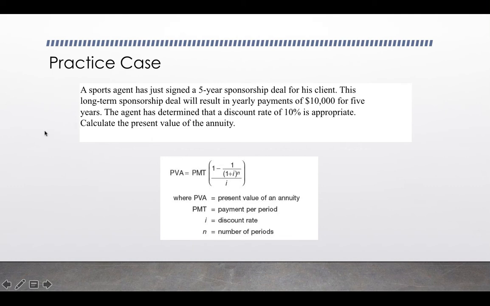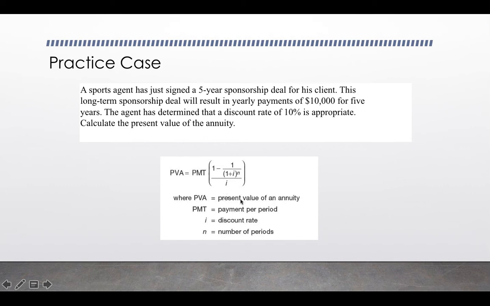A sports agent has just signed a 5-year sponsorship deal for his client. This long-term sponsorship deal will result in yearly payments, so that's important to know, of $10,000 for 5 years of time, right? So the agent has determined that a discount rate of 10% is appropriate. Pretty high discount rate, right? So clearly the sports agent is concerned about whether or not this sponsorship deal will be fulfilled, because they're putting in a pretty high discount rate here to calculate present value.